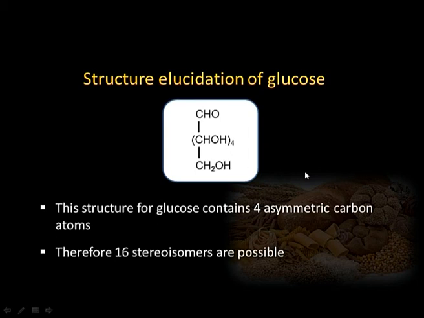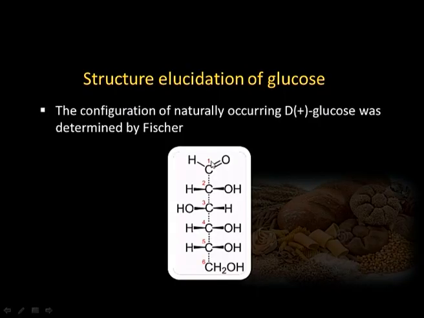Now, this work was done by Fischer. After studying a series of reactions, he reached the conclusion that the exact configuration of D plus glucose is this: if we start numbering from the aldehydic side, carbon number 2 has hydroxyl on the right side, carbon 3 has hydroxyl on the left side, and then the lower 2 asymmetric carbon atoms have hydroxyl groups on the right side. How Fischer arrived at this configuration of glucose, we will discuss in our next session.